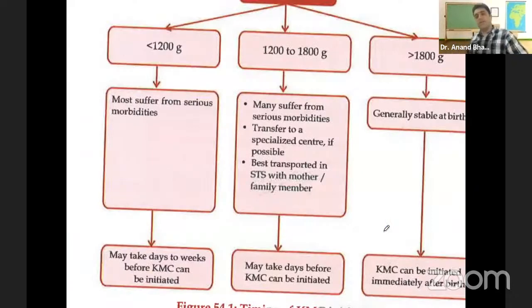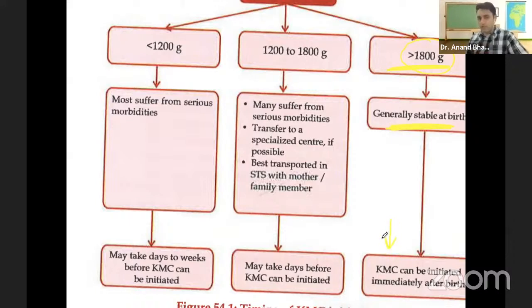This is a wonderful chart from AIIMS, which tells until when we should give it to the baby. Please look at this chart properly. If the baby is more than 1.8 kg, or crosses 1800 grams, that baby is usually stable at birth. And in those babies, you start kangaroo mother care immediately.